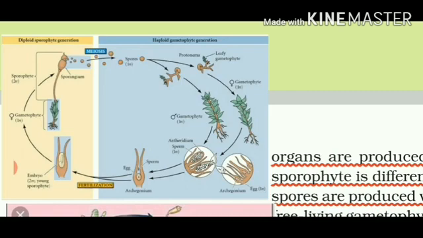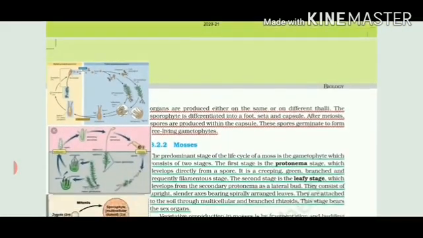Ultimately, they will give rise to two kinds of gametophytes. These gametophytes will produce two different kinds of gametes. One will be sperm and the other will be egg. Egg is formed in the archegonium and sperm is formed in the antheridium. Sperms and eggs are always haploid because they are gametes. After fertilization, they will form zygote, and then after zygote, the sporophytic body will be produced. So this is very important. This is the life cycle of bryophytes that plays an important role in understanding alternation of generations.